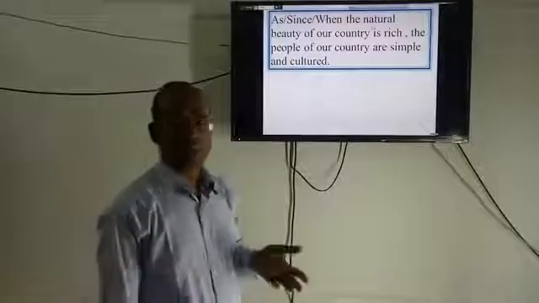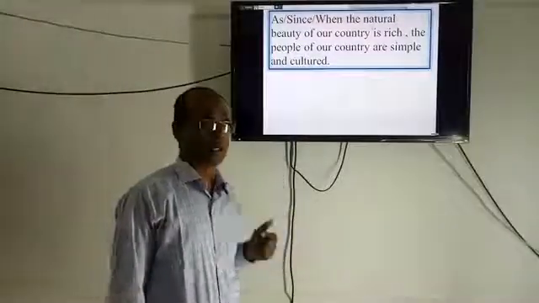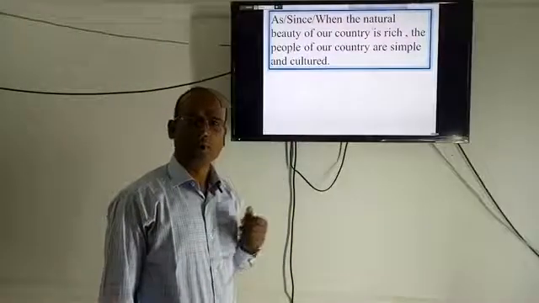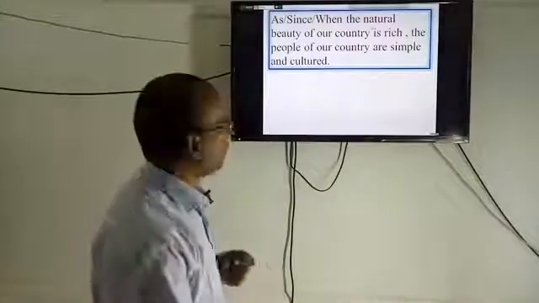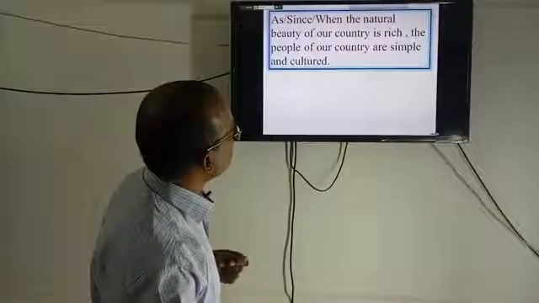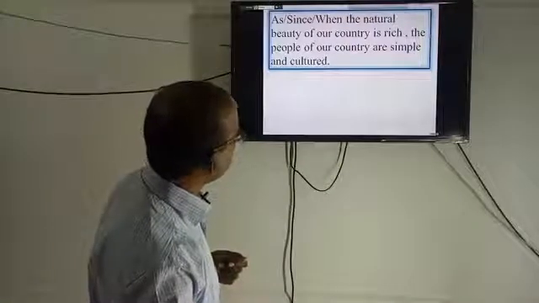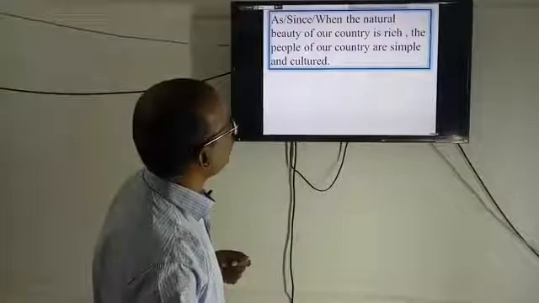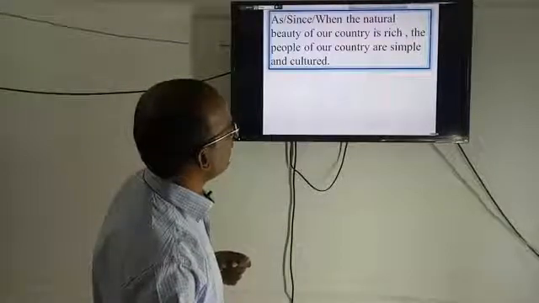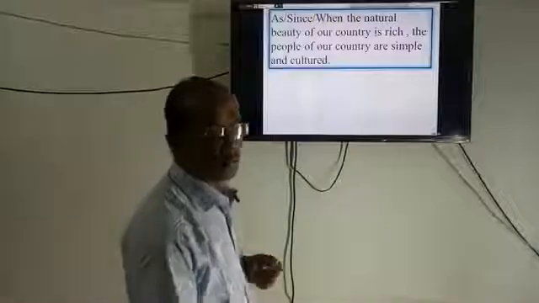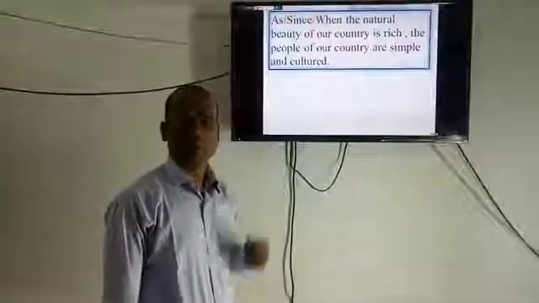So, here we can't use objective form. So, here what we can do, the subjective form will remain the same, but we will just change the verb form. We will turn it into a non-finite one.